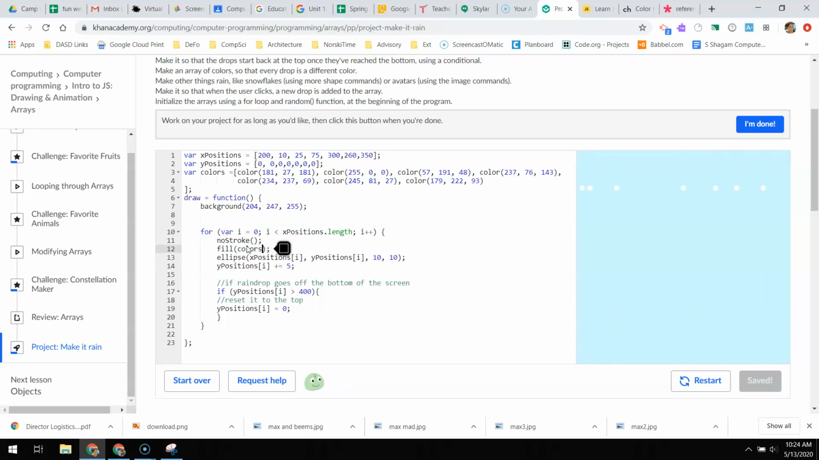Now for the fill, instead of filling it with one color here, as we go through, we're going to fill it from the colors array at the increment or whichever one we're in this loop. Just like we filled the X and the Y position, now it's going to fill them with the color that matches the number we're on through the loop.